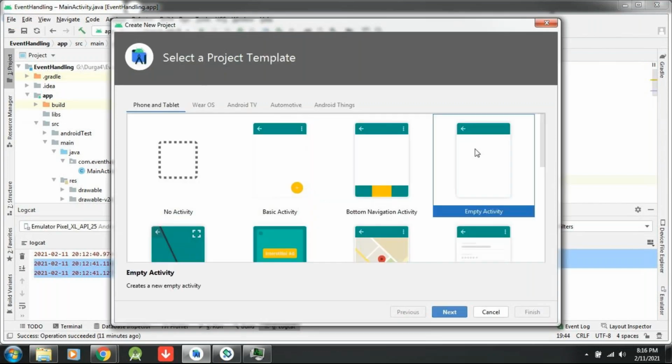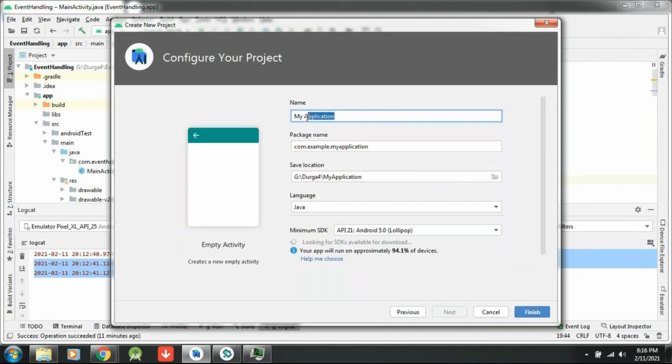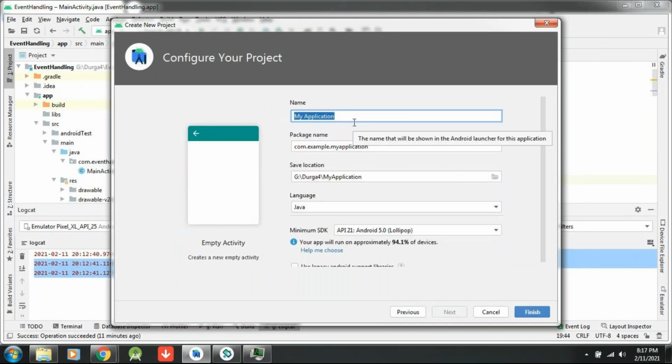By default, a template you have to select. By default, it will be empty activity. You can also select the same one. Next. So here, what is your application? For example, I would like to discuss inner class. For the inner class, you can write either login or inner class. For our best understanding, I will write login page. Just a temporary purpose I am creating.